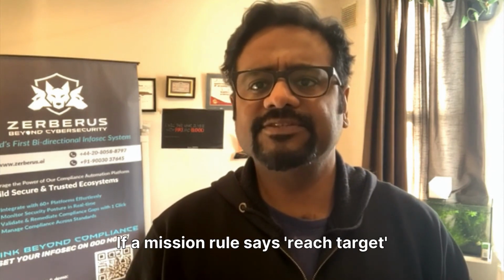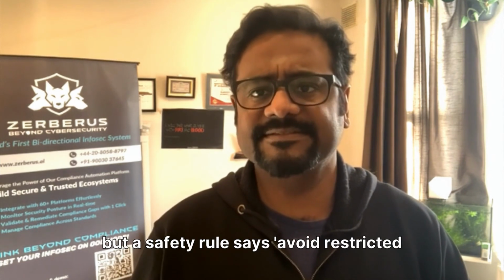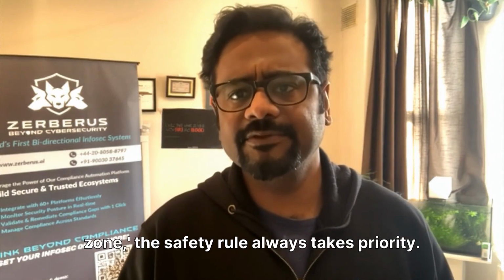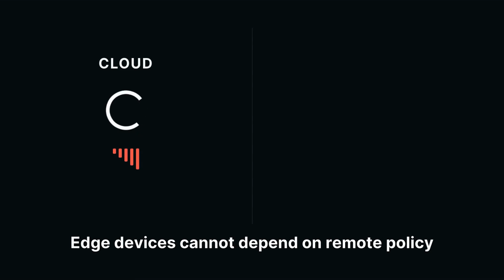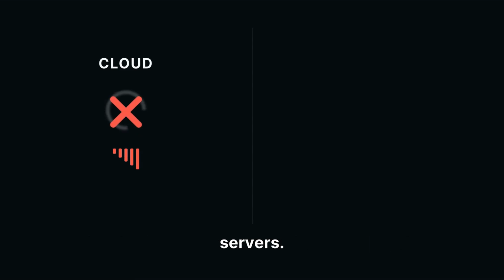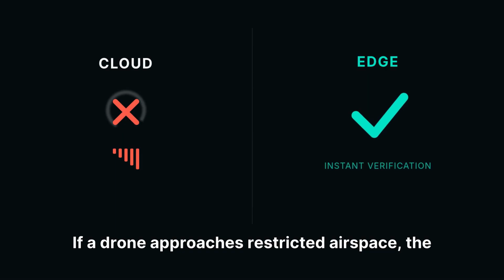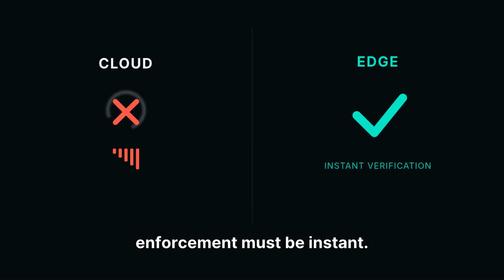If a mission rule says reach target, but a safety rule says avoid restricted zone, the safety rule always takes priority. Safety decisions must happen locally. Edge devices cannot depend on remote policy servers. If a drone approaches restricted airspace, the enforcement must be instant.